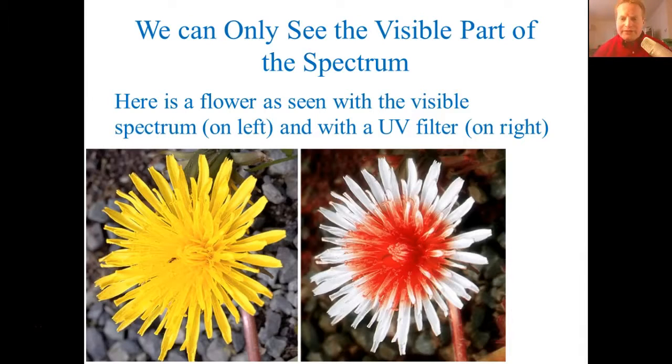Something else you might find interesting is that even though we only see the visible part of the spectrum, other species might be able to see different parts of the spectrum. So for example, on the left, if you look at this flower, that's how you would see this flower in real life. This is the visible spectrum seeing this flower. But if you're a bee and you can see the UV spectrum, you can see the ultraviolet, the flower looks very different to you. Here's the flower to the bee. And so that's important for nature because the bee actually can hone in on where the nectar is. The bee is looking around at all these flowers, and instead of seeing a bunch of yellows, the bee is like, ooh, red, that's where my nectar is going to be. And so that's going to be important for them to be able to find this.